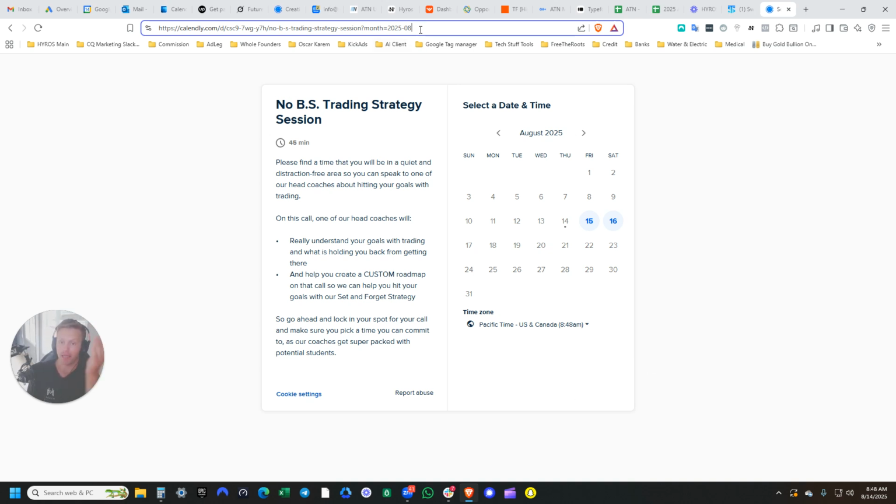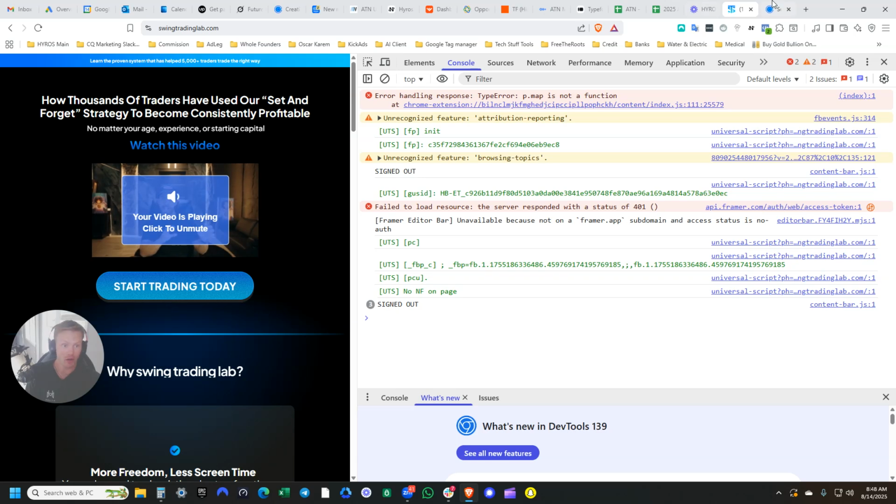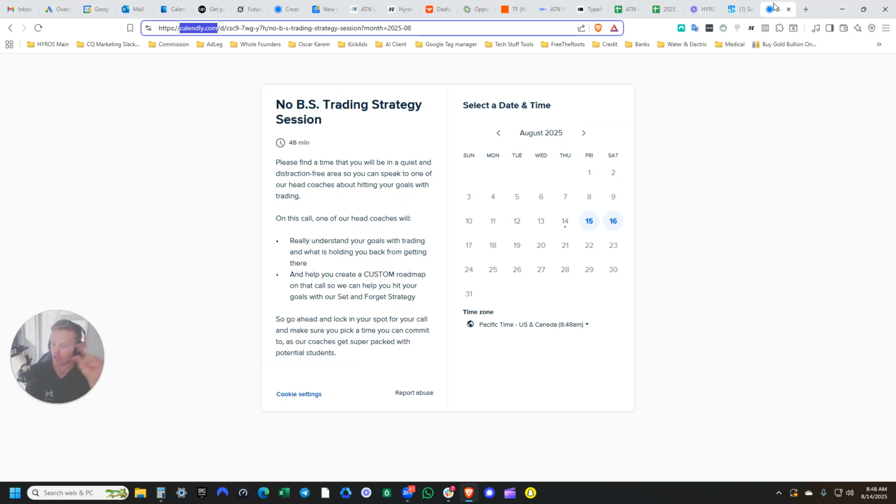And then what would happen is that the email as well as the phone number would be passed to that page, and then the HYROS tracking script would grab it. There is no HYROS tracking script on this page because it's redirecting to a Calendly.com URL. So you just have to switch that up, and that will definitely take care of that first tracking capability. But so far, from this URL to the Typeform, I haven't been tracked yet inside HYROS. I've submitted an email, but I haven't been tracked yet. So if we change that up, that will totally fix that.